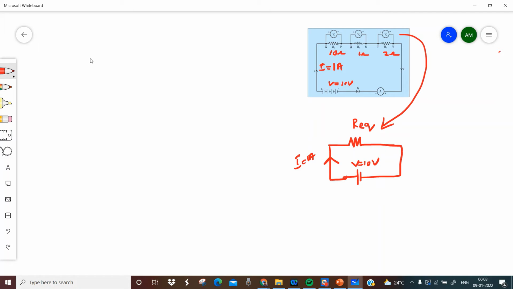Then we can say that this resistance is the equivalent resistance, equivalent to these three resistors, right? Because I'm getting the same current. Then we can say that the single resistance is equivalent to these three different resistors which are connected in series. Clear?